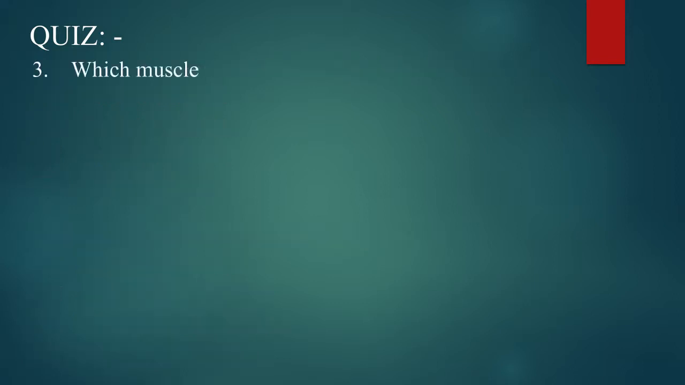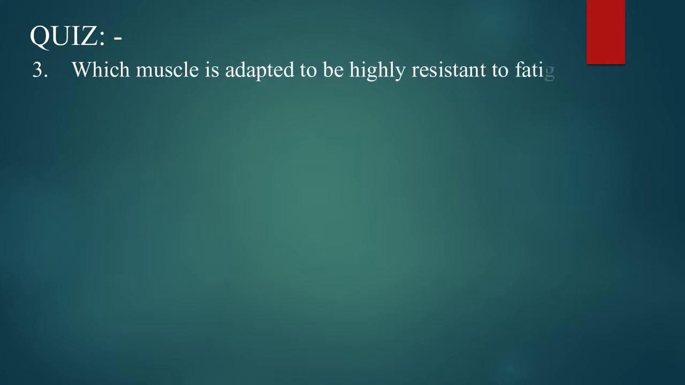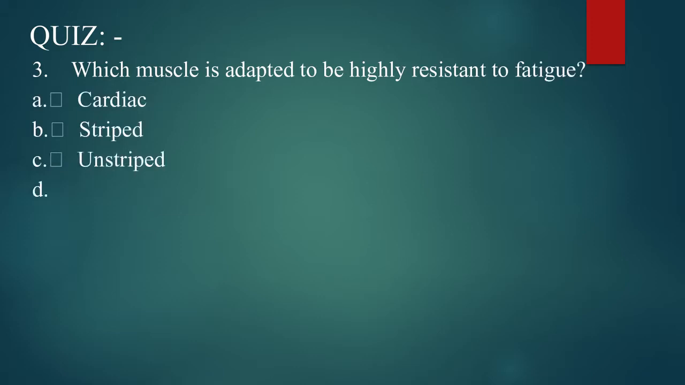Question number 3. Which muscle is adapted to be highly resistant to fatigue? Option number A, cardiac. Option number B, striped. Option number C, unstriped. And option number D, voluntary. The correct option is option number A, cardiac.